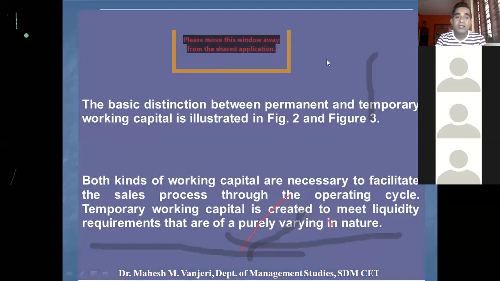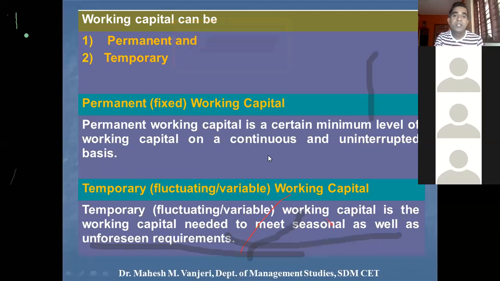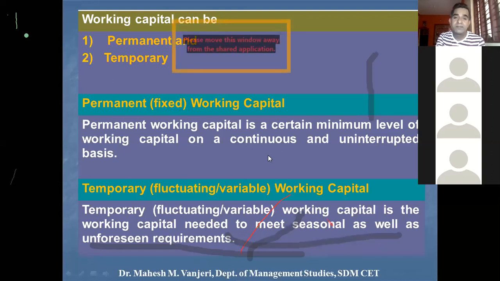Okay. Other than permanent working capital, the company will also require temporary working capital. Temporary working capital is the working capital needed to meet seasonal as well as unforeseen requirements. Say for example, if we consider a soft drink company like Coca-Cola or Pepsi, through its experience, they will know on an average how much working capital will be required for them. Other than that, during seasons, say for example in summer, where the demand will be highest, the company will require more working capital to purchase additional raw materials. So in such a case, they maintain temporary working capital.